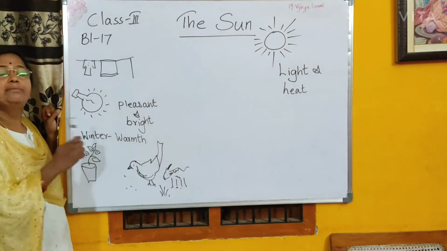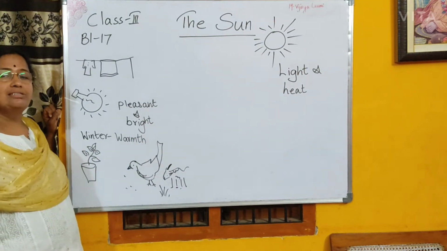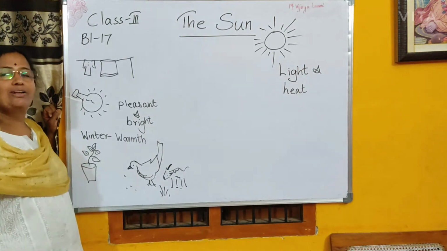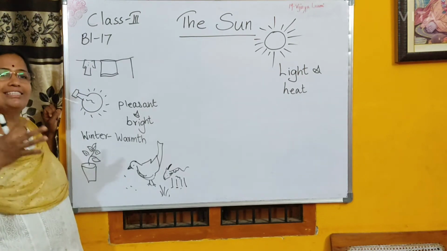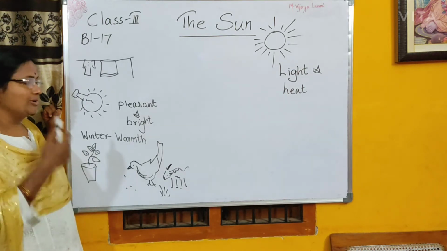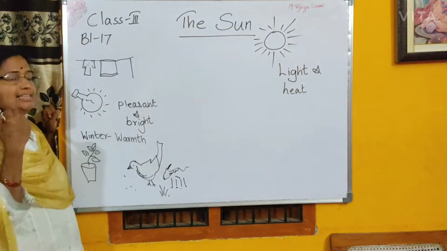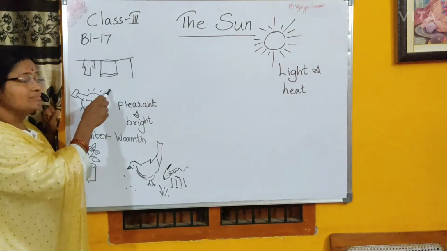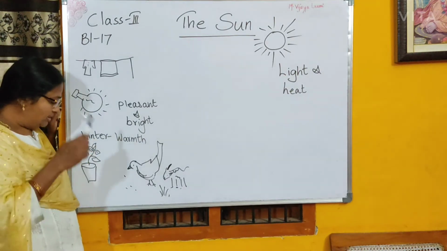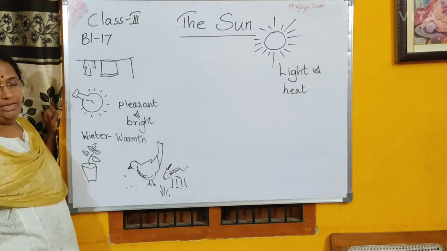Next, birds and animals also, when the day breaks, meaning when the sun rises in the morning, the birds and the animals start from their homes, from their small shelters, their nests and small holes. They come out and start searching for their food. So all these are the uses of sunlight. We use the sun like this. Sun is important for humans because clothes dry faster, we get light, and in the winter season it keeps us warm, and for plants, animals and birds also, the sun is very important.